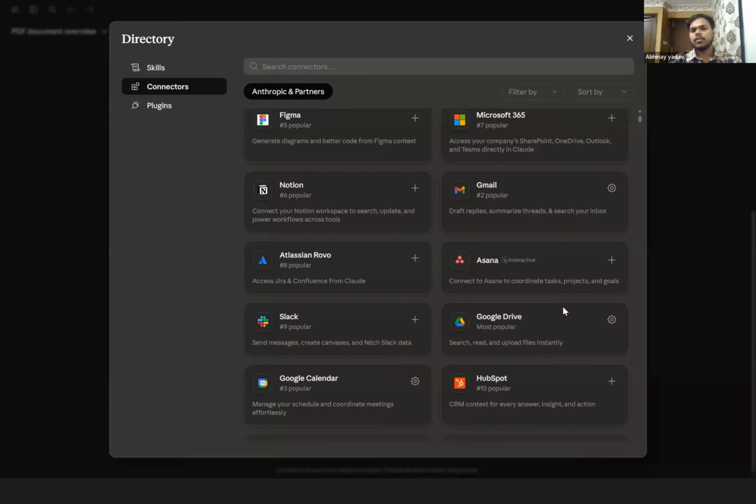So what can we do in that scenario? This particular Claude Code, or you can say Claude, has given a kind of flexibility: you can actually connect with your Google Drive. Something like that. Let's say I want to connect with my Google Drive.